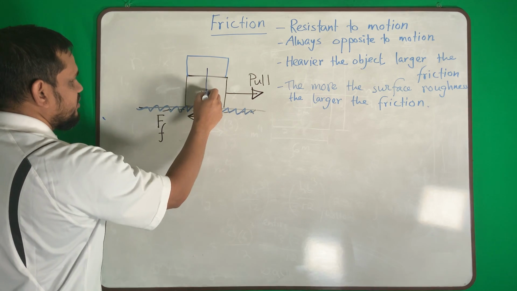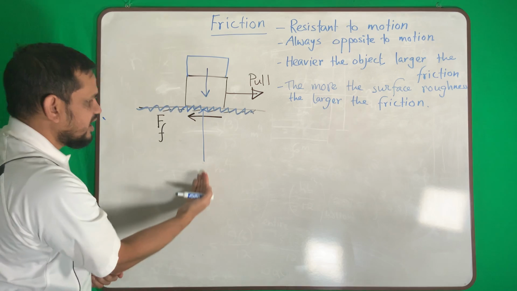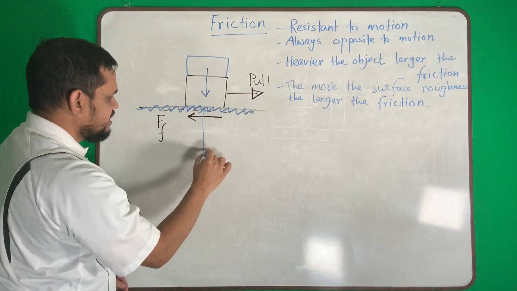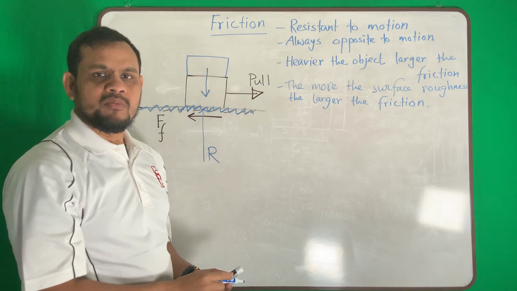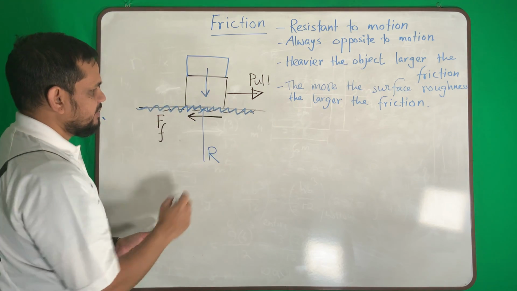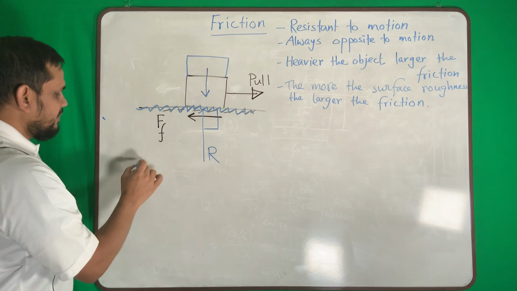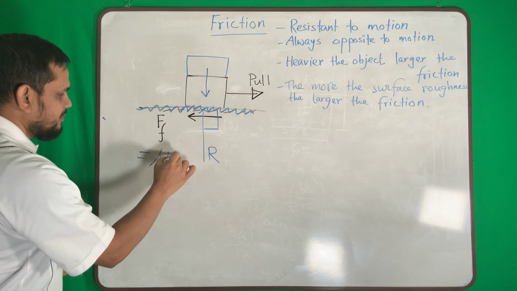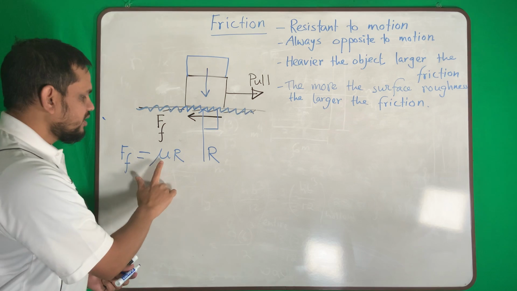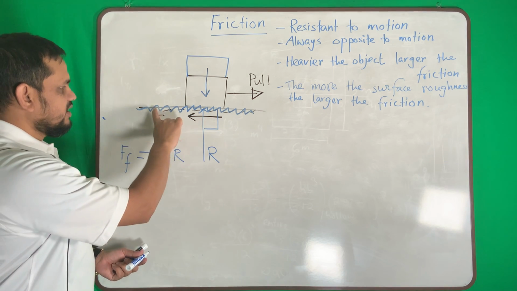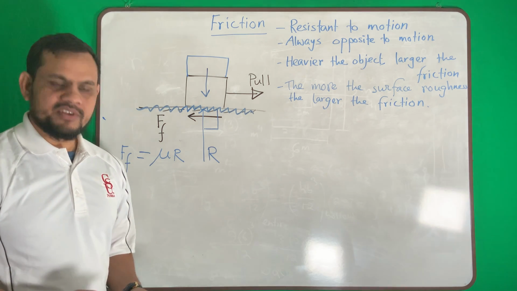So what about the force on this? Whatever I apply on the surface, the surface will apply the same thing back. So we call this R. R means the reaction, the surface reaction, normal to the surface, that is, at 90 degrees. So that is called R. Then my frictional force will be mu times R. What is mu? Mu takes care of this roughness. We call it the coefficient of friction.